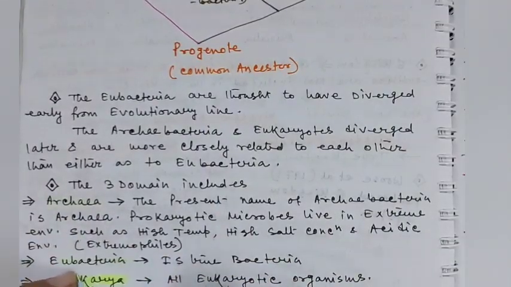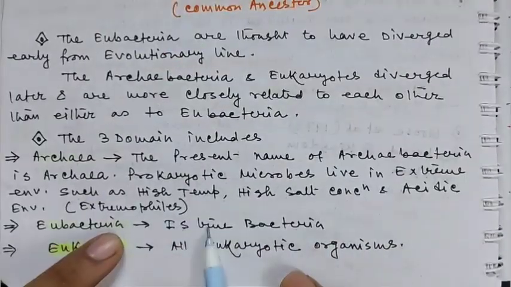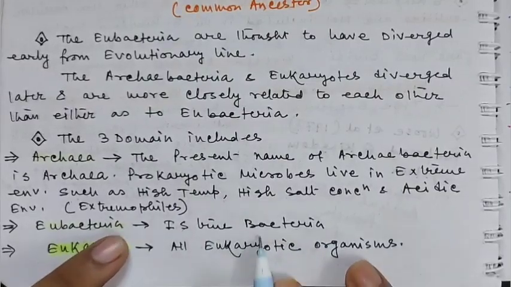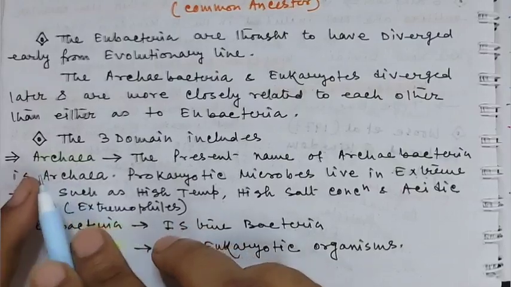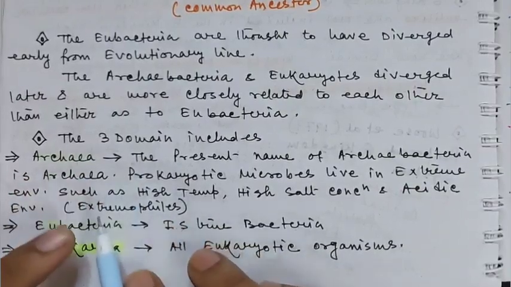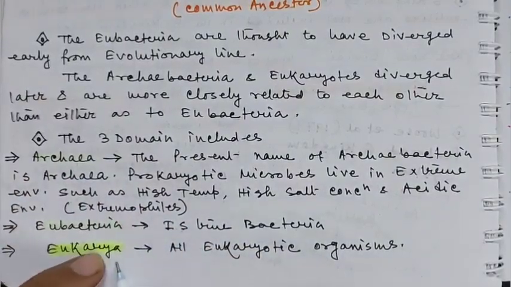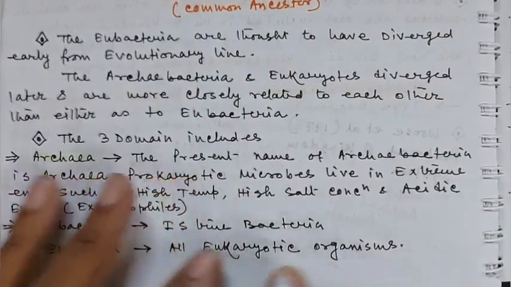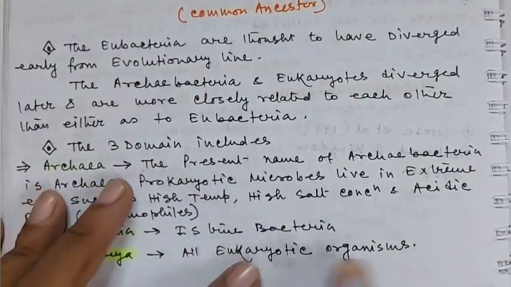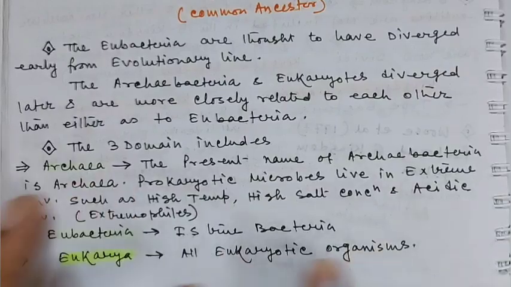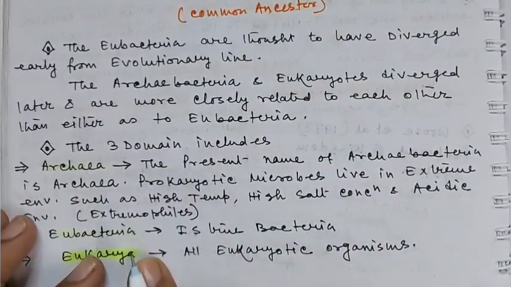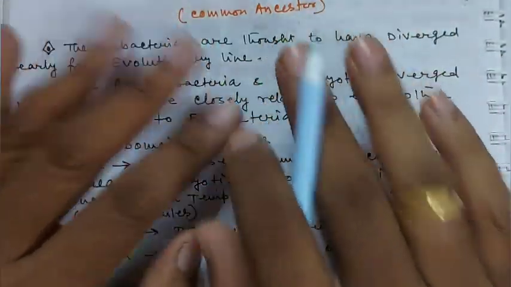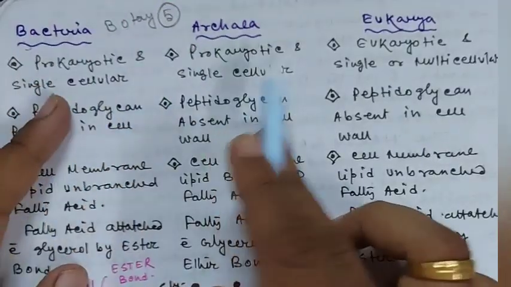The next domain is Eubacteria. They are the true bacteria and they can be found everywhere in our world. But the representatives of domain Archaea are present in extreme environments. And in domain Eukarya, all the eukaryotic organisms, whether unicellular or multicellular, are included. Now we will discuss the characteristic features and the differences among these three domains: Bacteria, Archaea and Eukarya.